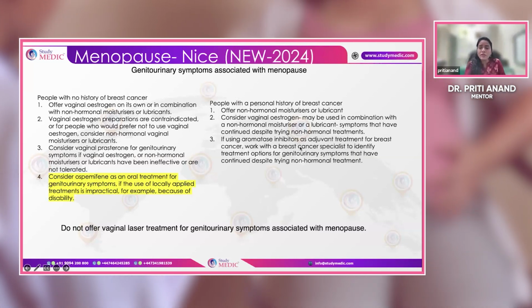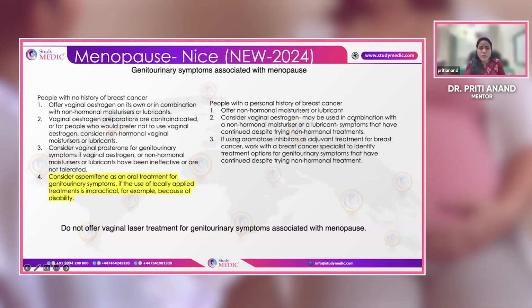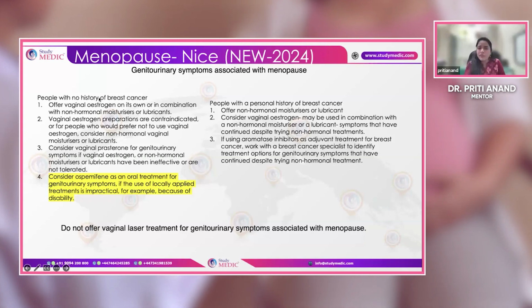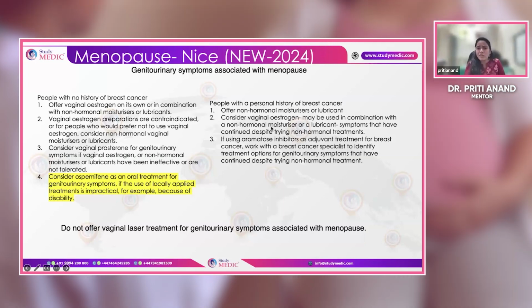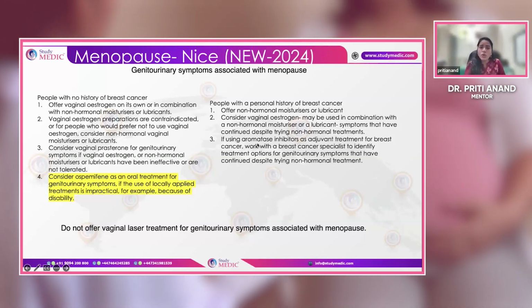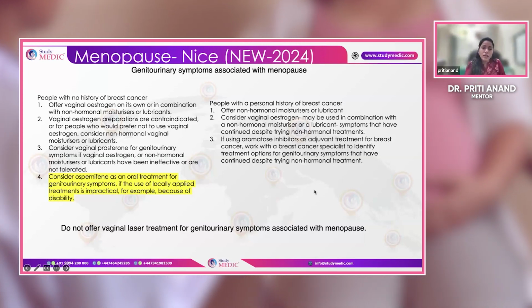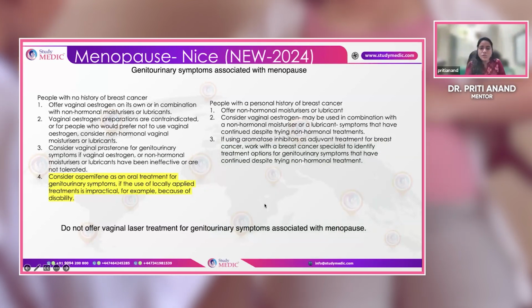For the breast cancer survivor, the first line of management is non-hormonal moisturizers or lubricants. If this is not helping, the second line is vaginal estrogen because it is very less harmful, so it can be used along with that. Or, as the third line, aromatase inhibitors can be used. Laser surgery has no role, guys. Please remember, laser surgery has no role.